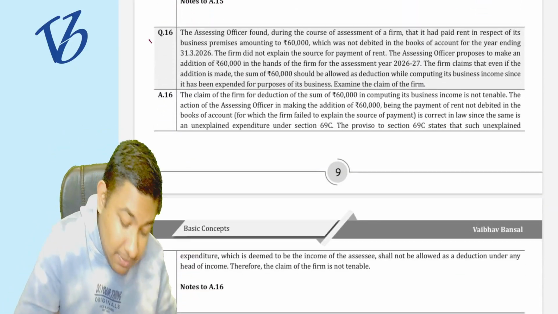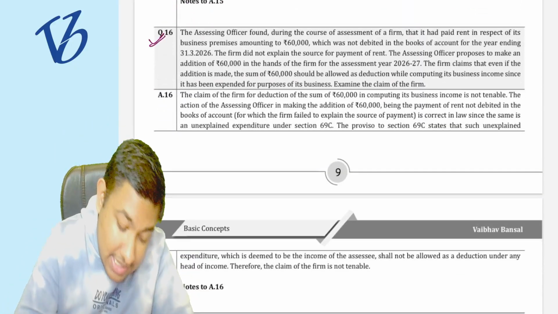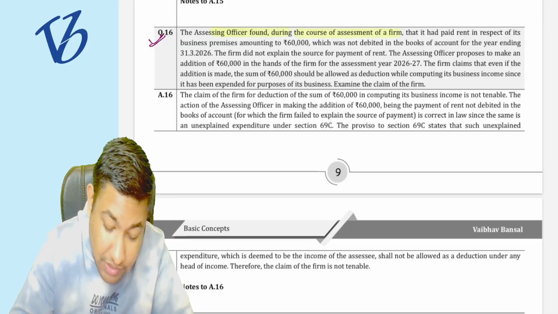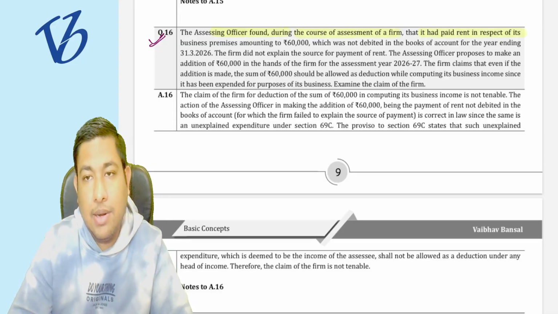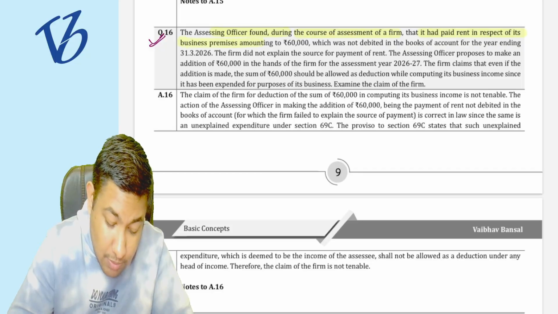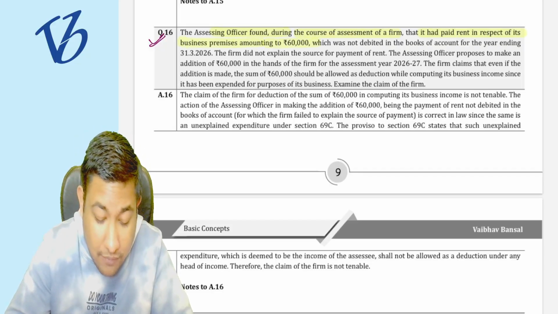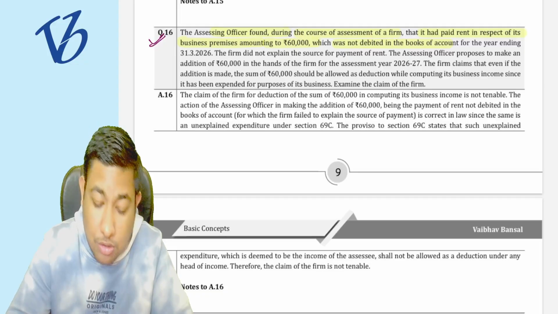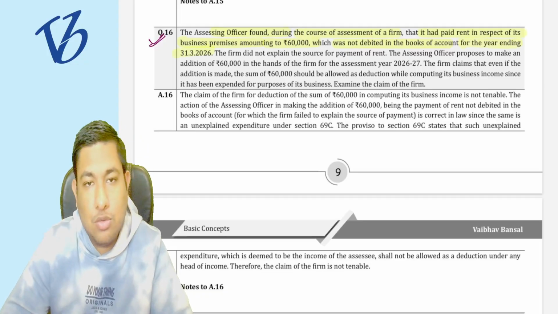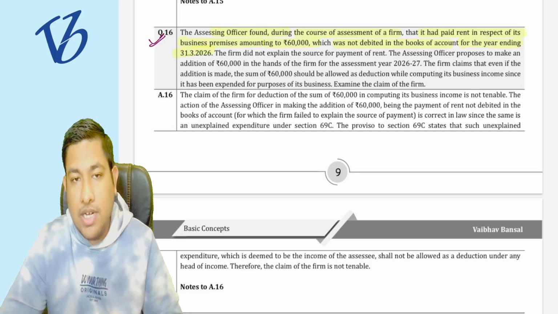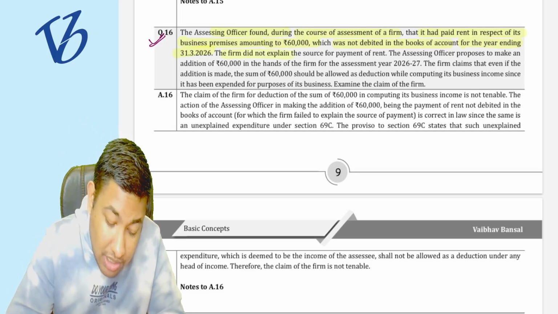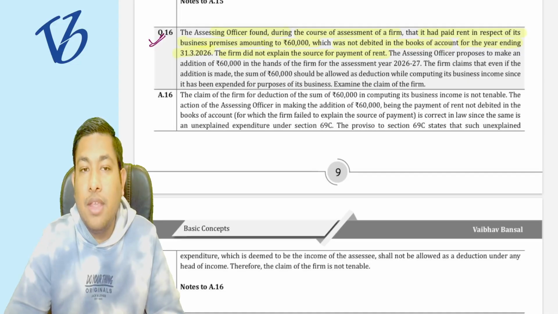Now coming to question number 16. The assessing officer found during the course of the assessment of the firm that it paid the rent of the business premises amounting to rupees 60,000, which was not debited in the books of account for the year ended 31st March 2026. It was not debited in their accounts, but the firm did not explain the source of the rent.